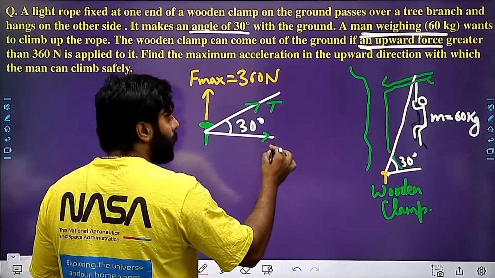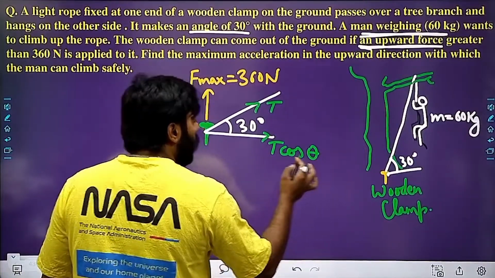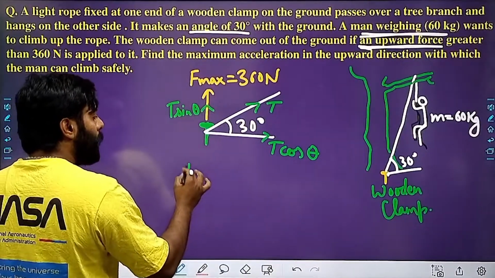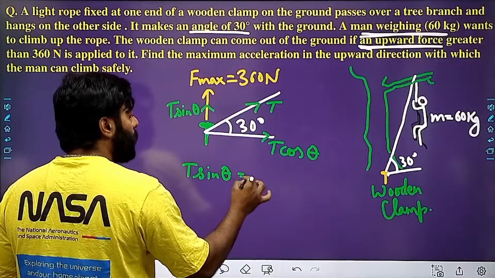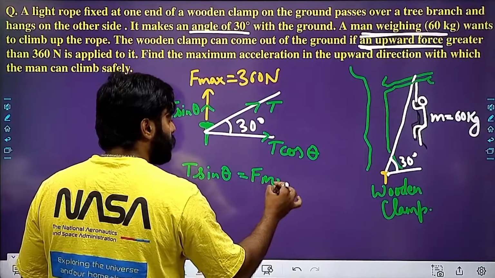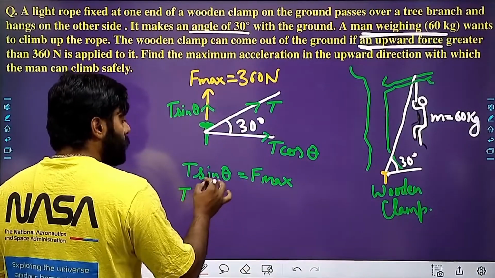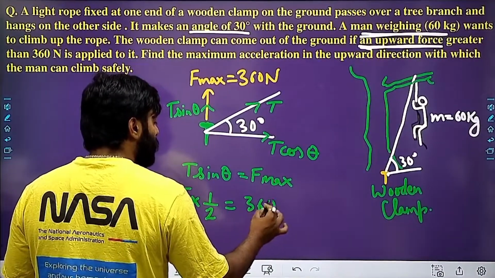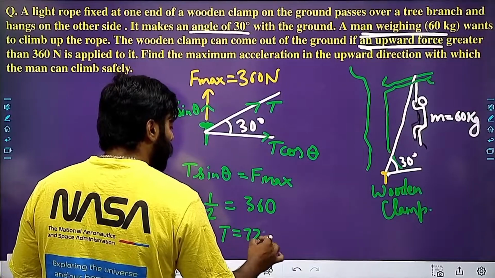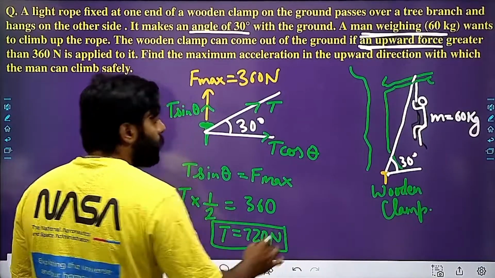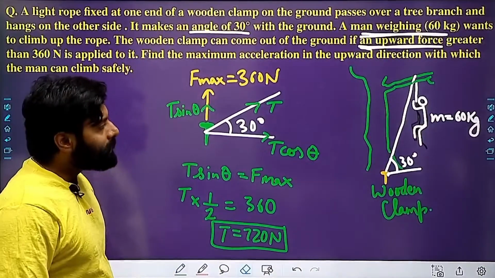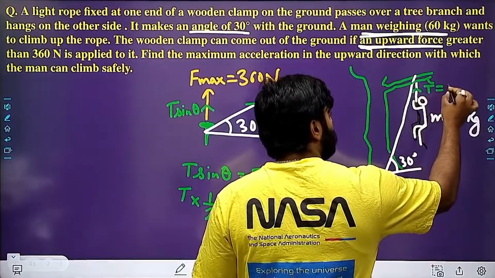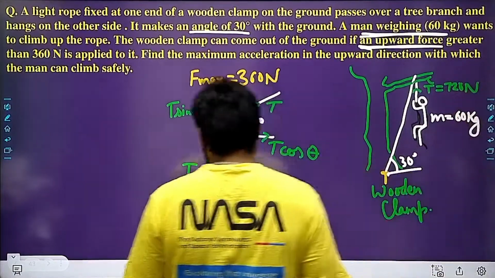So here I'll be getting T cos theta, here I'll be getting T sin theta, and T sin theta must be equal to F max. T sin 30 degree is nothing but 1 by 2, F max is 360, so tension in the string is 720 Newton. So this person can apply a maximum tension of 720 Newton, right?